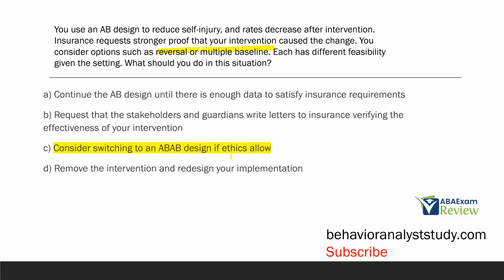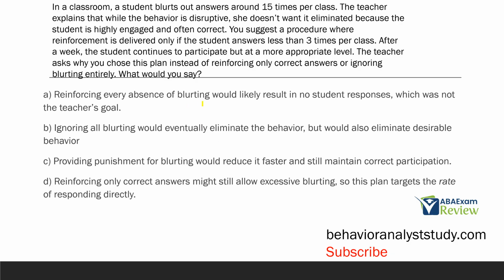In a classroom, a student blurts out answers around 15 times per class. The teacher explains that while the behavior is disruptive, she doesn't want it eliminated because the student is highly engaged and often correct. You suggest a procedure where reinforcement is delivered only if the student answers less than 3 times per class. After a week, the student continued to participate, but at a more appropriate level. The teacher asked why you chose this plan instead of reinforcing only correct answers or ignoring blurting entirely. What would you say?